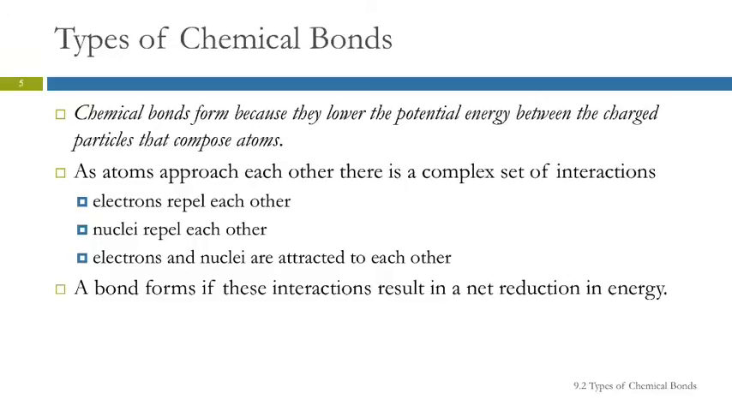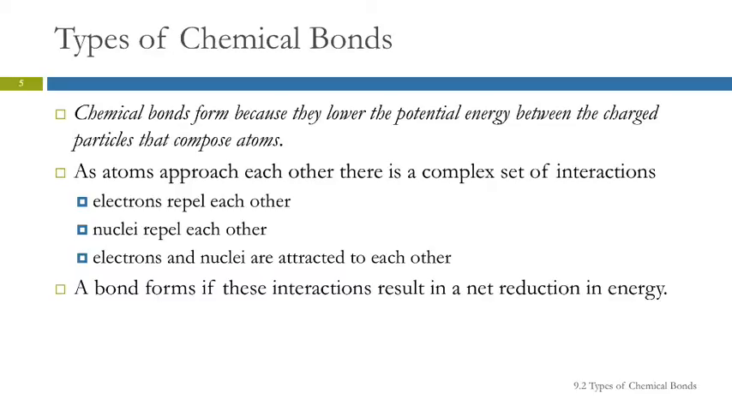So why do chemical bonds even form? Much of nature is driven by changes in energy. So if something goes to a lower energy state, then it's more stable. It's like a ball rolling down a hill. Balls roll down hills because when they do so, their potential energy is lowered. Balls don't roll up hills.